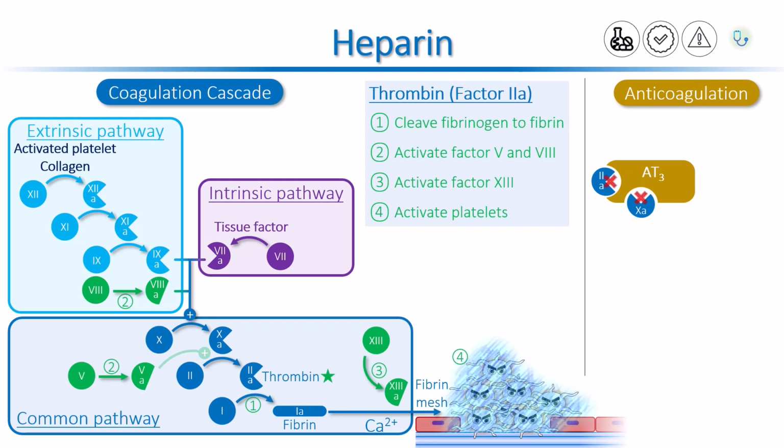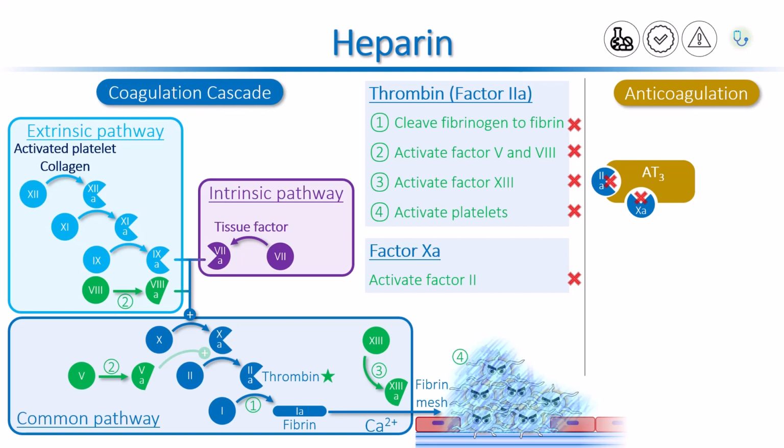When thrombin binds to antithrombin, it cannot cleave fibrinogen to fibrin, it cannot activate factor 5, 8 and 13, and it cannot activate platelets. When factor 10A binds to antithrombin, it cannot activate factor 2. Now, let me explain the mechanism of action of heparin.